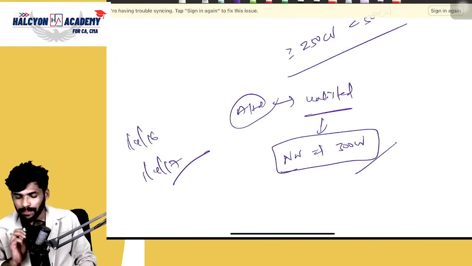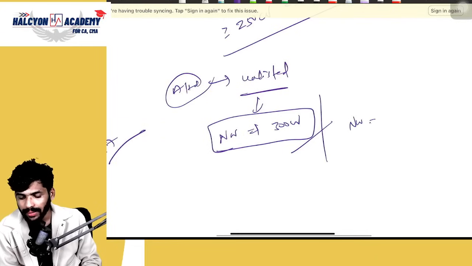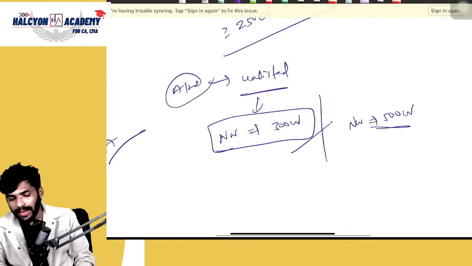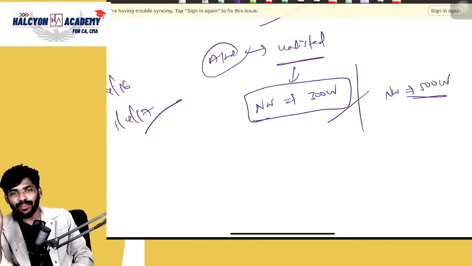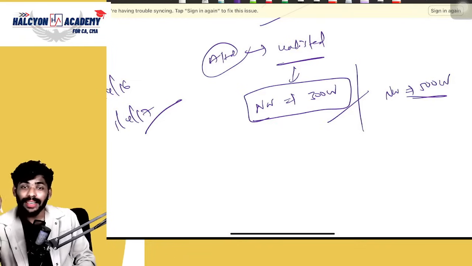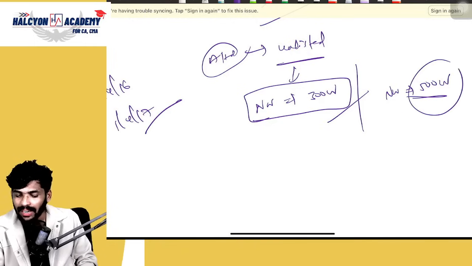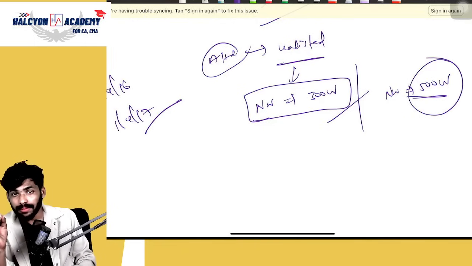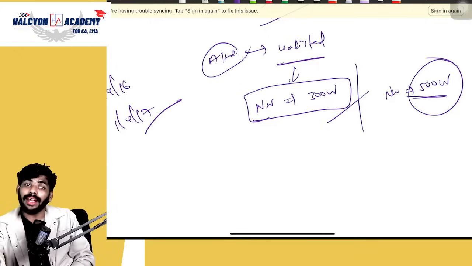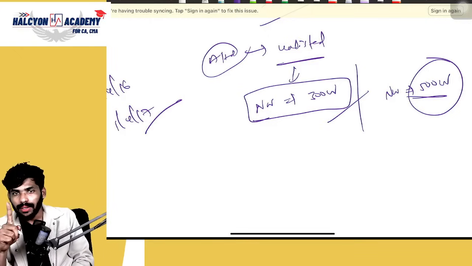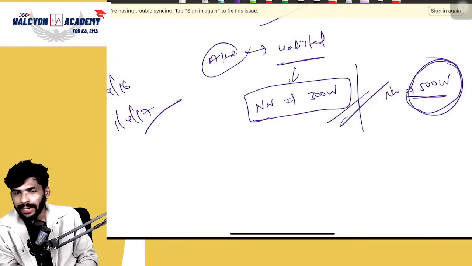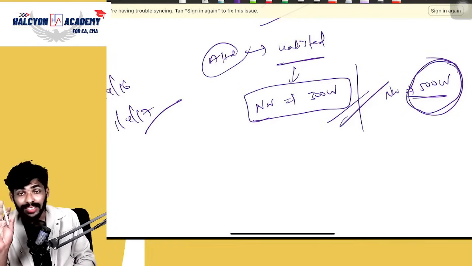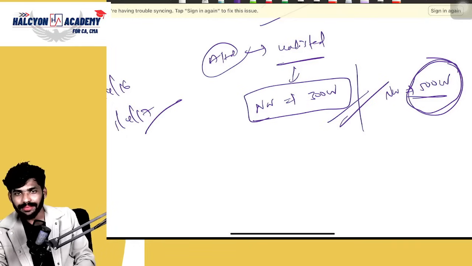More than 250 crores. One more question. If the net worth is exactly 500 crores, now tell me, Ind AS is applicable from 1/4/2016 or 17? Yes, 16, guys. Very good answer. 1/4/2016 only. Why? Because this is exactly 500. Don't ignore this point, guys. I already discussed that net worth should be more than or equal to 500, not more than 500. You must be very clear about this point, otherwise it will go wrong. So if the net worth is exactly 500 crores, then Ind AS is applicable from 1/4/2016 only. Is it clear?